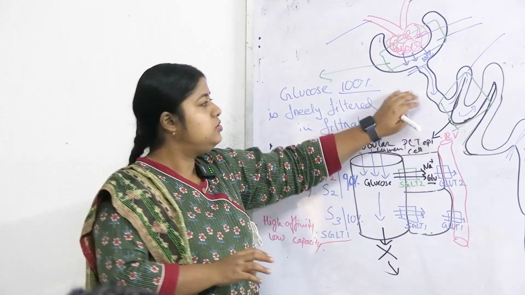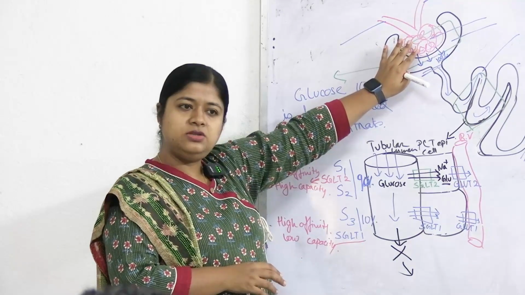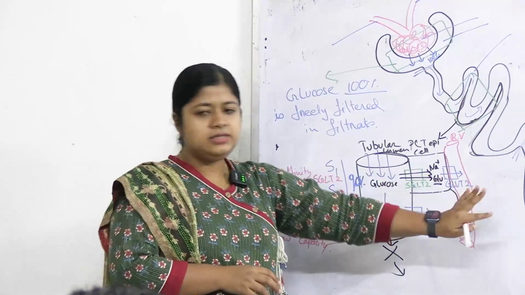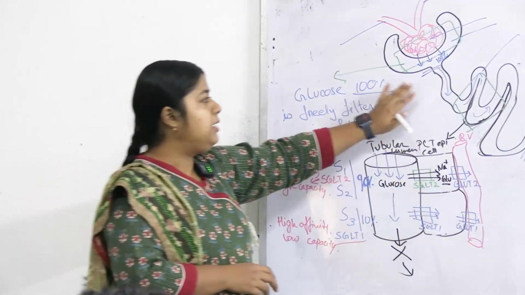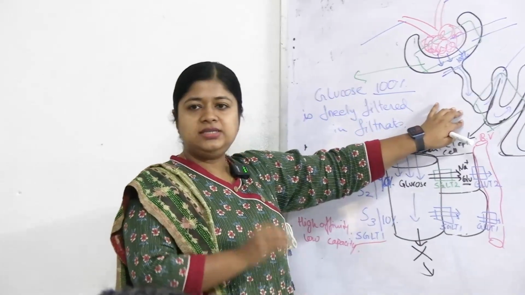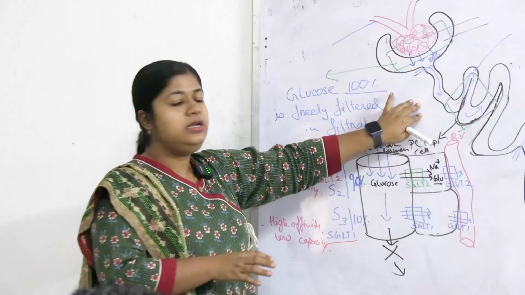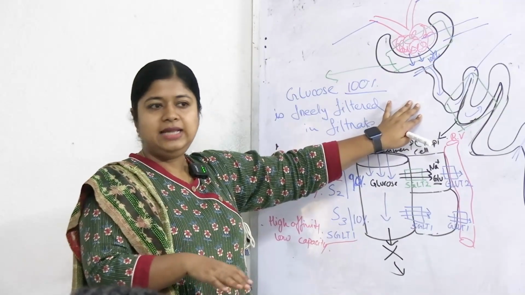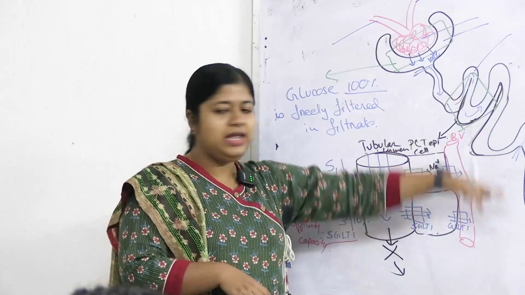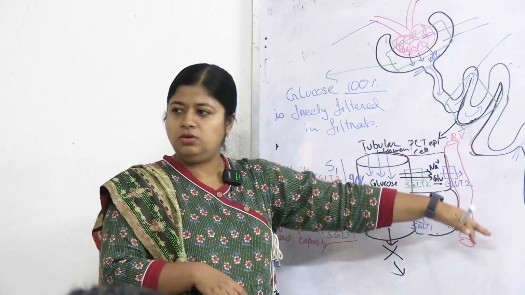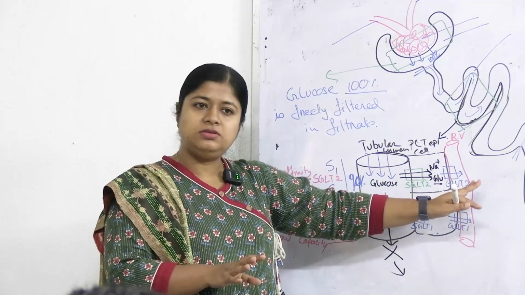If plasma glucose is in the normal range but the transporters are defective or less in number, then transport maximum for that individual will drop, and that will lead to excretion of excess glucose in urine. That will cause glucosuria.